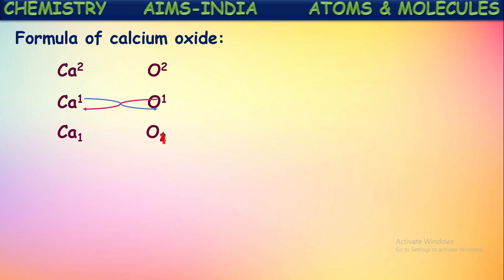So Ca1O1. Therefore the molecular formula of calcium oxide will be CaO, because if it is 1, need not to mention specifically. The symbol itself represents one atom directly there. So CaO represents the chemical formula of calcium oxide. Okay, one more example.